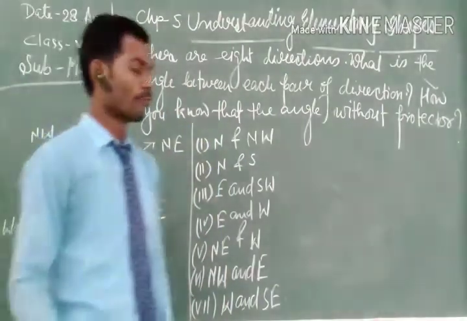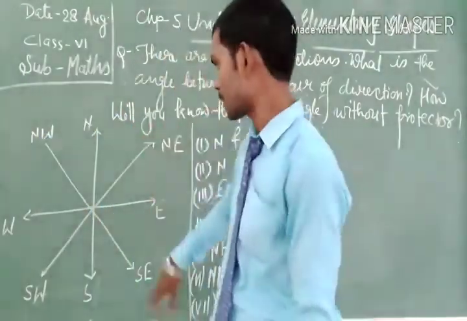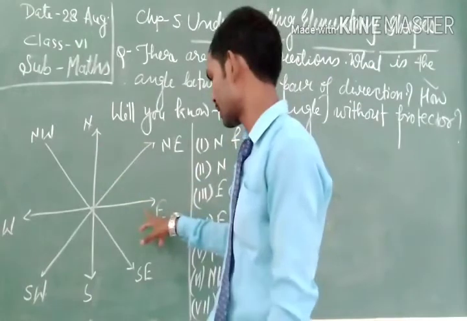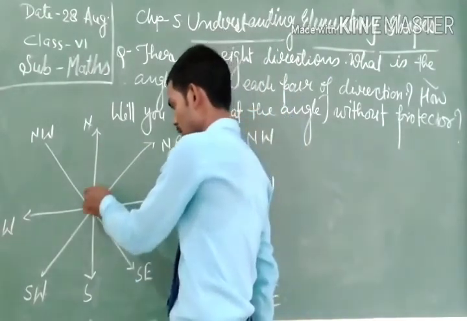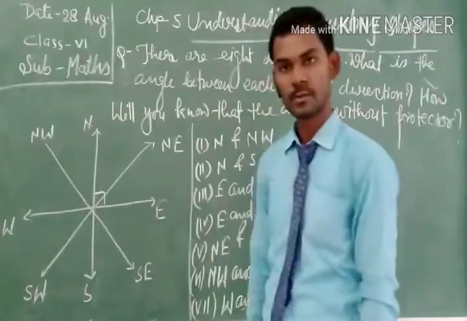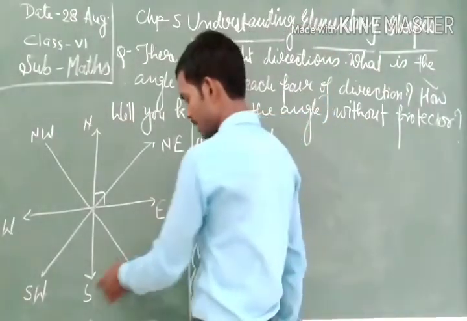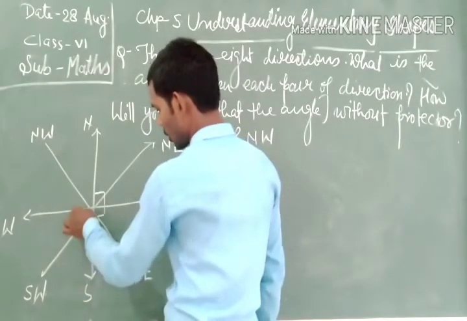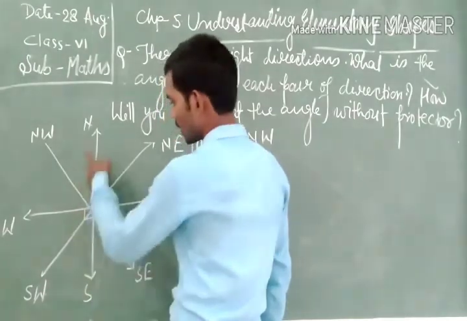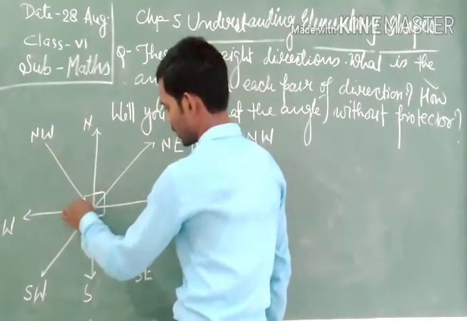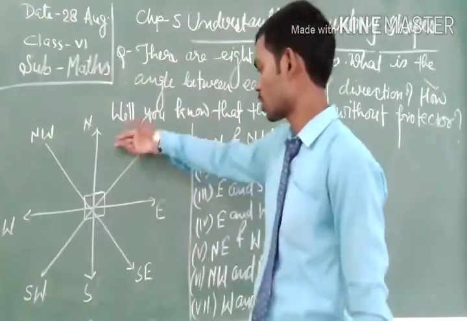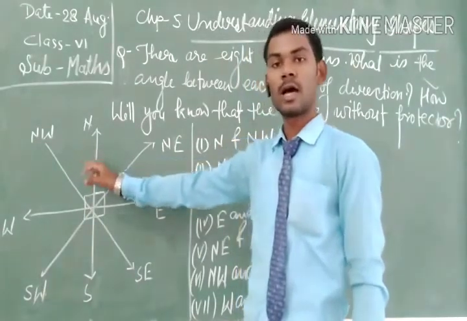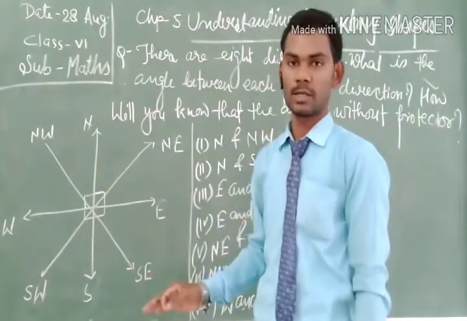So in this case, as we know, the direction north and the direction east make an angle of 90 degrees, and also east and south make 90 degrees, south and west also form 90 degrees, and north and west form 90 degrees. So the angles between north-east, east-south, south-west and west-north are 90 degrees, meaning right angles.